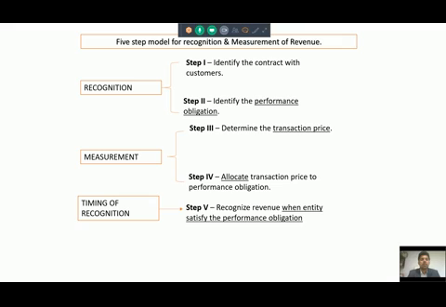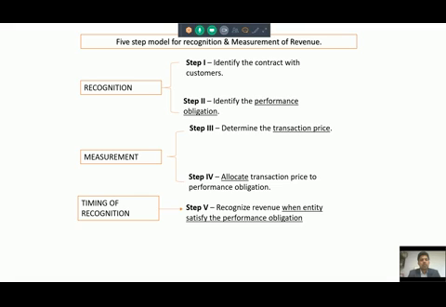And then as and when the performance obligation gets satisfied, you have to allocate or recognize the revenue. Now this revenue standard itself takes a lot of time to explain because it is very much detailed, but I will try to provide you the brief of the standard along with the possible impact on the revenue or P&L. So along with example, I will try to explain you in brief how this standard will have an impact.